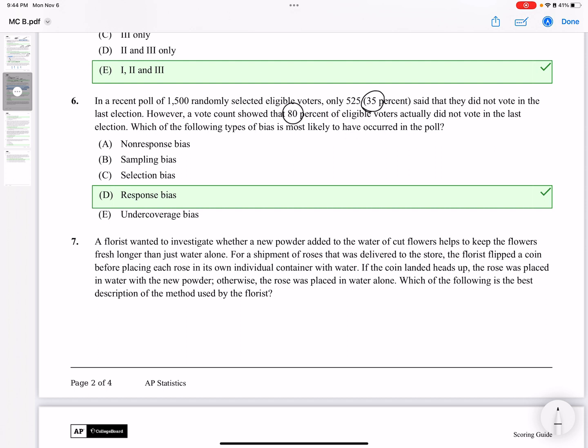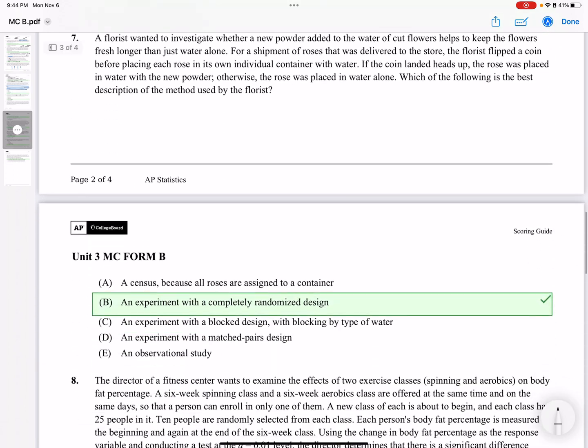That's a big difference. And we're going to call that response bias, where the person didn't feel comfortable telling the truth because not voting is kind of shamed. Everybody talks about voting and how you should exercise your right to vote. So if you don't vote, sometimes you don't want to tell people.